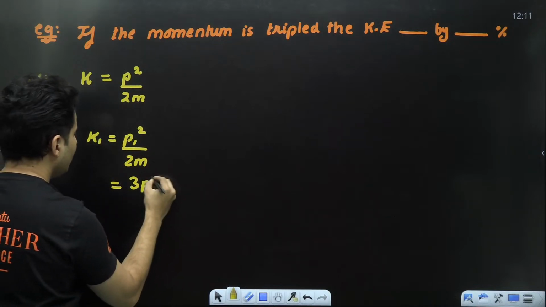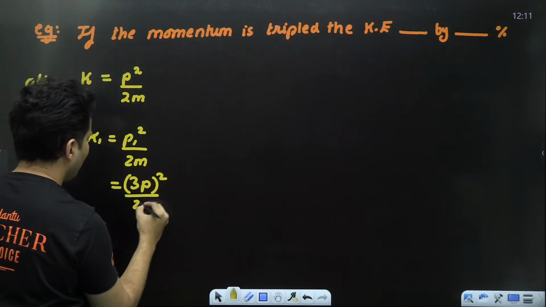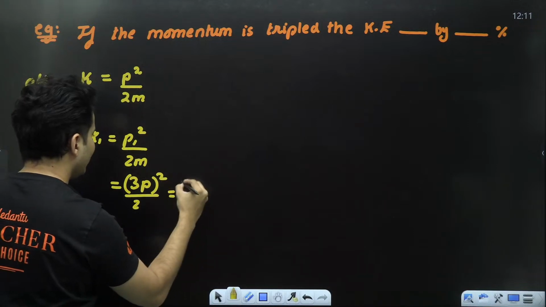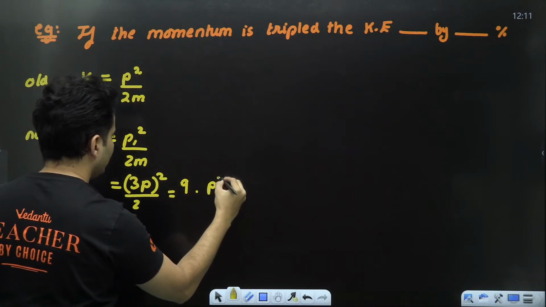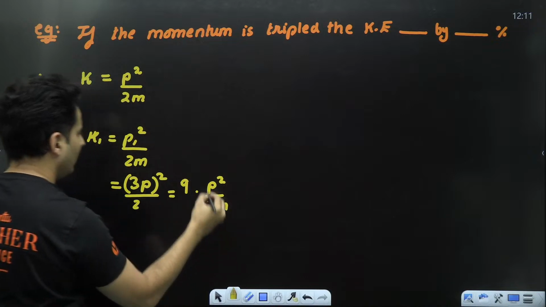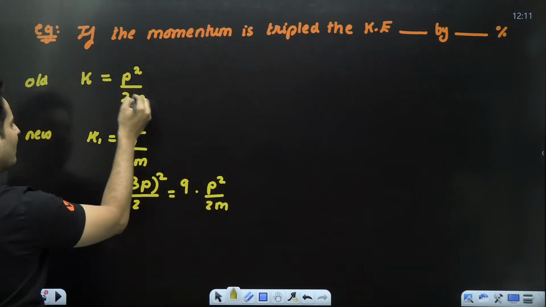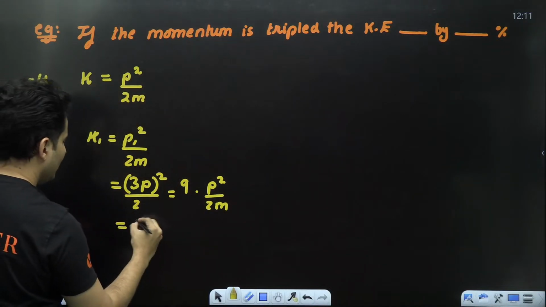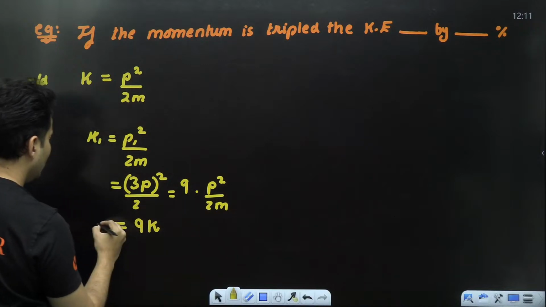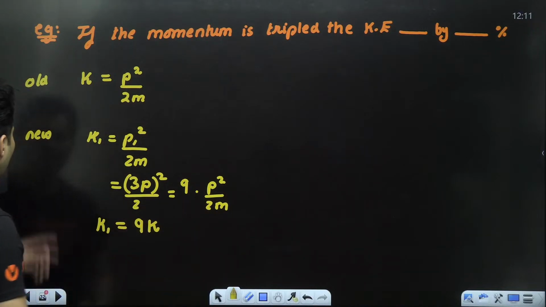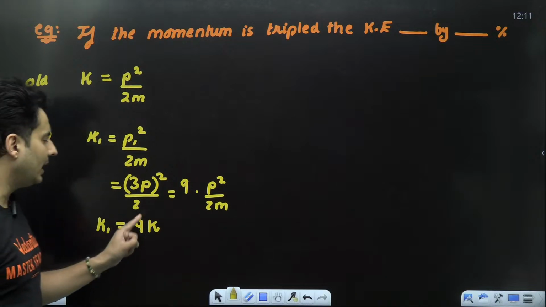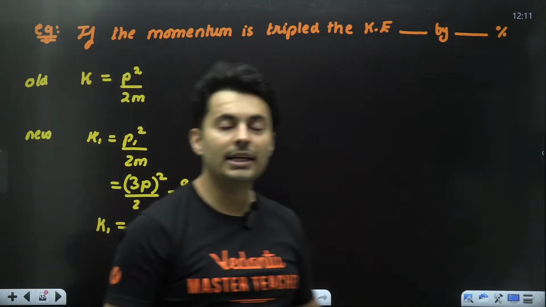So it will be 3p whole square divided by 2m. 3 square is 9, into p square divided by 2m. P square by 2m is just k. So basically 9 times the old kinetic energy. The new kinetic energy is 9 times the old kinetic energy.